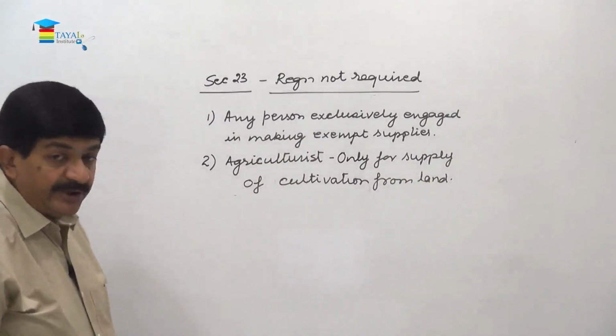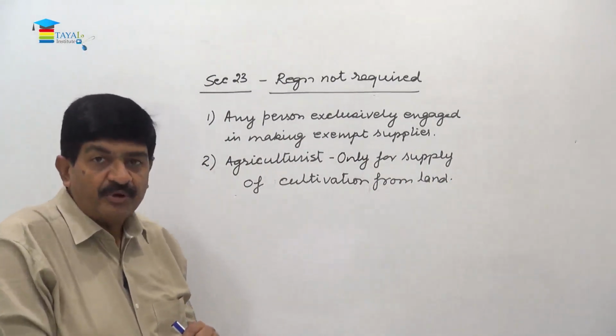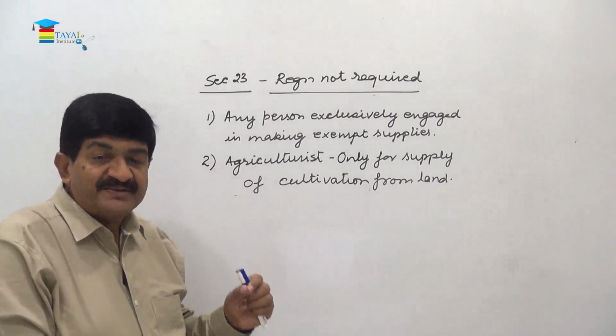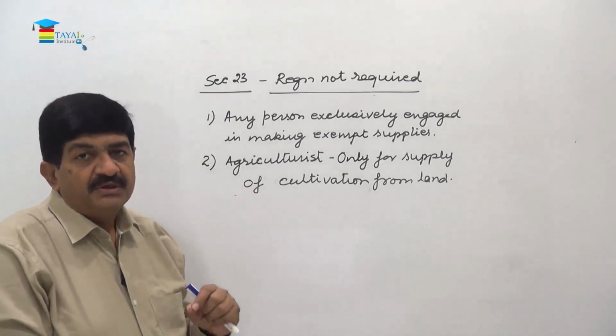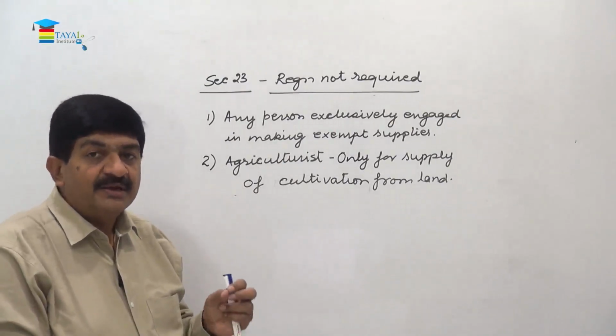So these are absolutely basic raw agro produce. So in relation to basic agro produce, the concept of GST doesn't apply. That person does not require registration.